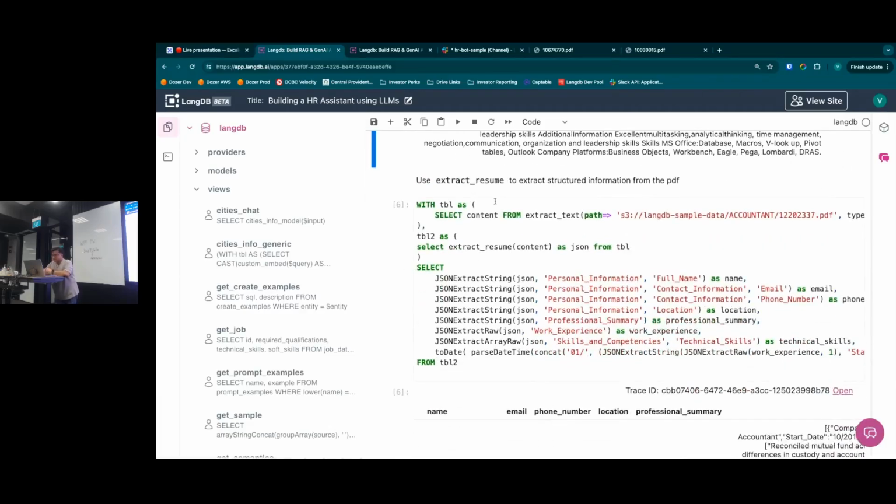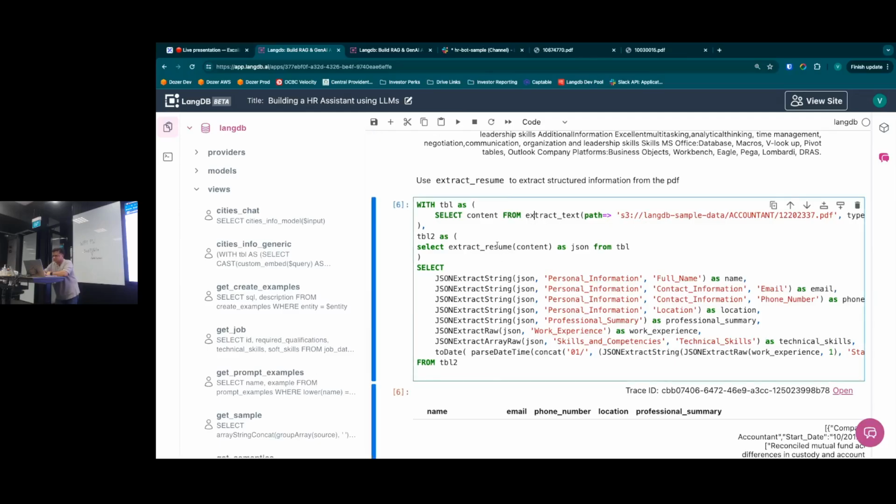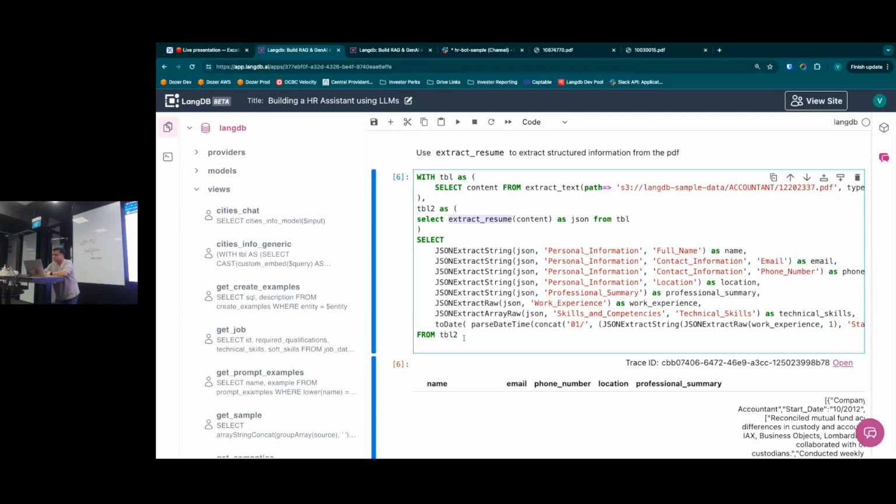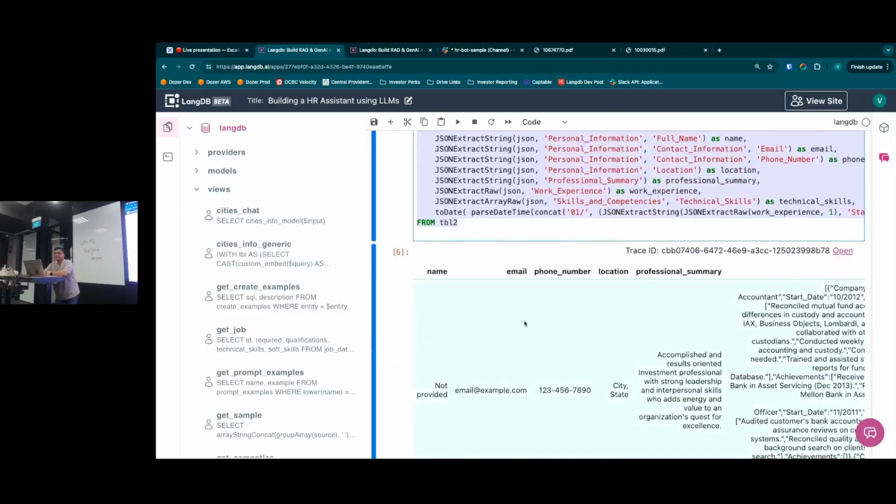So this is the magic query, right? We are extracting text from a file, extracting the resume, and we are using some JSON extraction syntax to get the information that we would want. Essentially we get back a data frame. So we are taking the PDF and with a few commands going from a completely unstructured format to a properly structured format, and because it's a database, you could simply write that back into a table, insert into another table, and immediately plug that into your business analytics dashboards. You could use that for queries. You could also use that to support RAG use cases downstream, right?